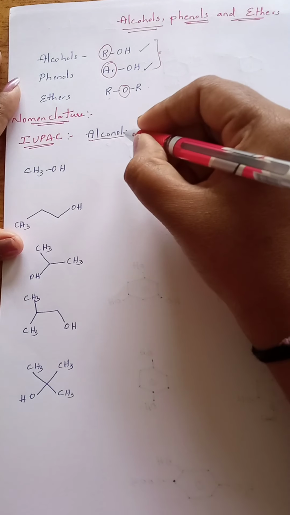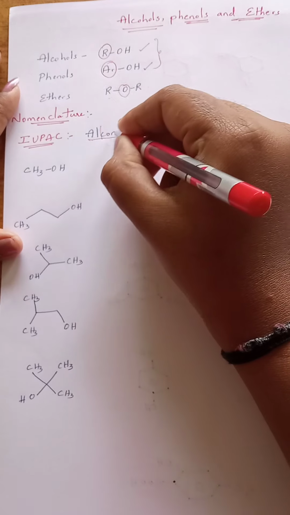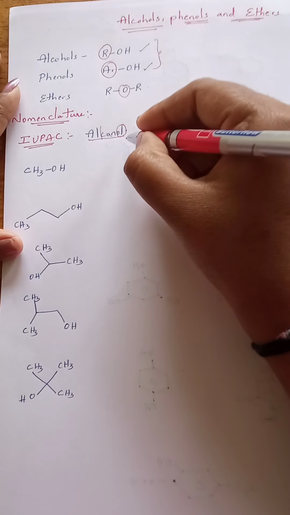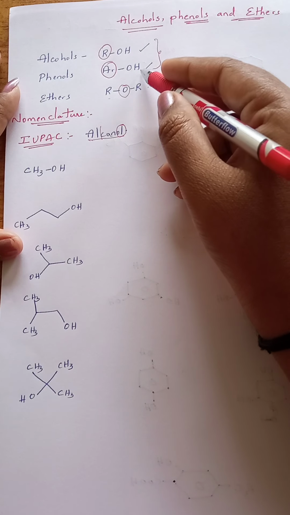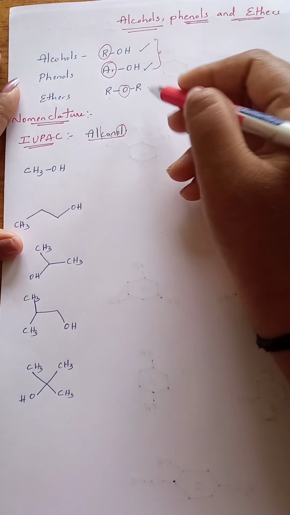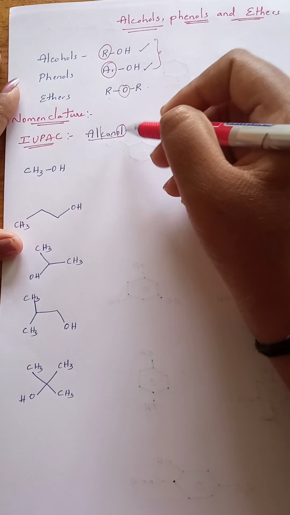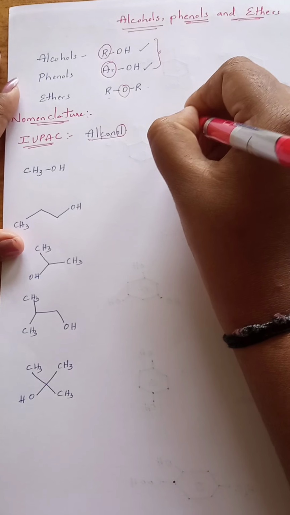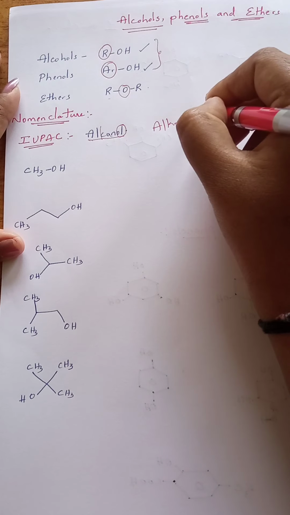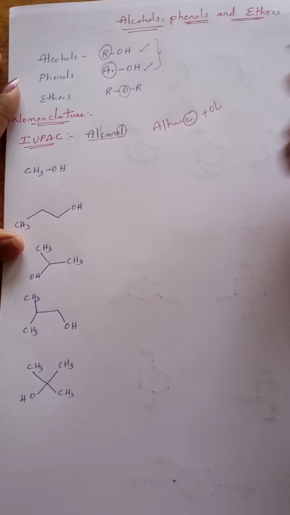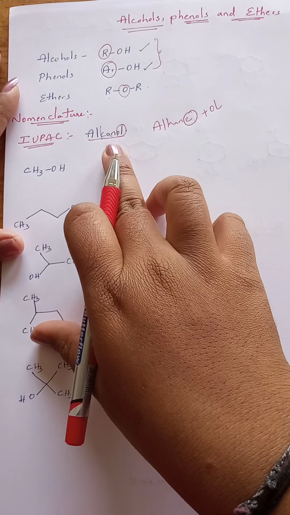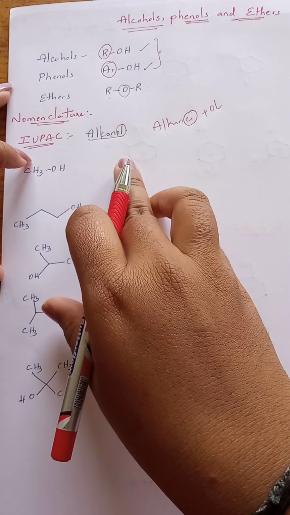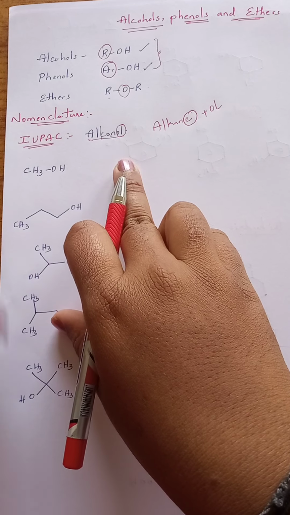OL is the suffix. Why are we using this OL here? Because for the OH group, for alcohol, the suffix is OL. In the corresponding alkane, the E is replaced by OL. Then it gives a name that is known as alkanol. In the IUPAC system we can call these alcohols alkanols. Now we will see a few examples.